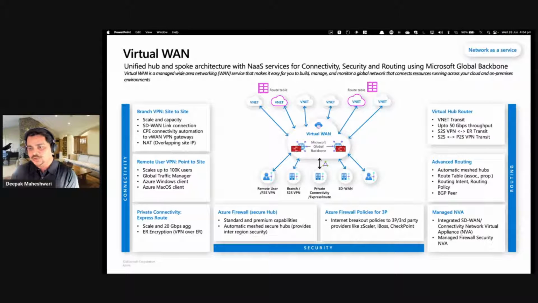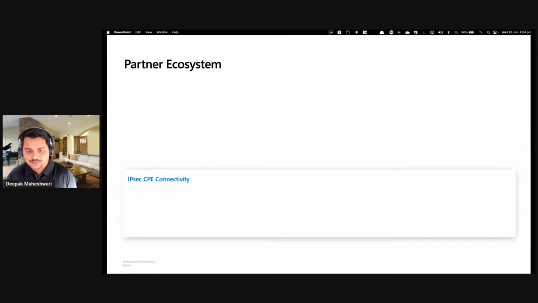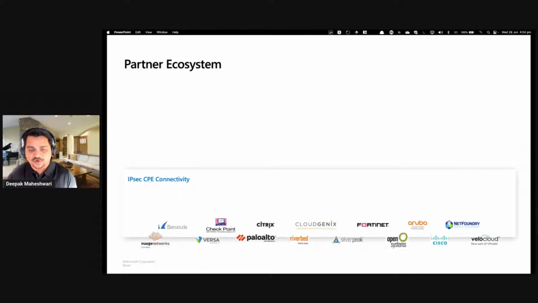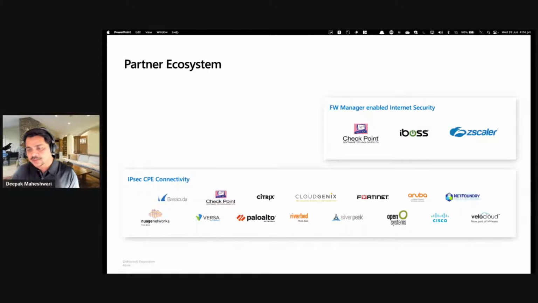Now, Virtual WAN supports advanced routing capabilities, things like routing intent, which I'm going to talk about in a moment. It also supports BGP peering as well as route maps. We also have a partner ecosystem, which has been around for a long time. There are IPsec CPE connectivity providers, which allow SD-WAN solutions to connect to Azure Virtual WAN. We then introduced different SaaS security solutions, things like Checkpoint, iBoss, and Zscaler.